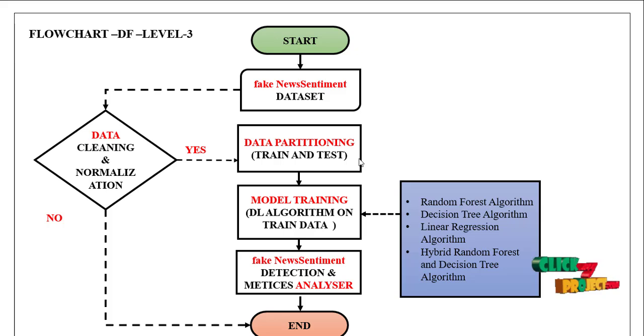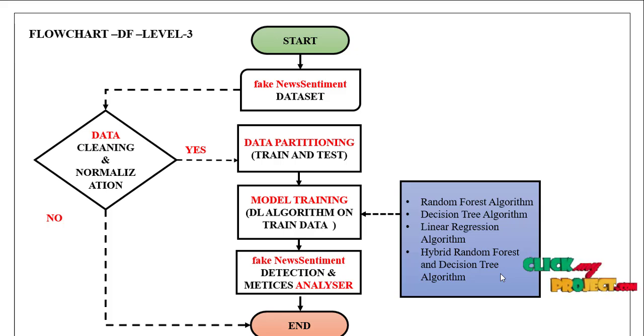After that we predict with that model whether it's fake news or real news. For that we are using a total of 5 algorithms: random forest, decision tree, linear, hybrid and then LSTM. With these 5 algorithms we do the model training, and then we predict the fake news sentiment analysis, whether it is fake news or real news. Finally we calculate the metric analysis based on the accuracy, loss, confusion matrix and classification report.